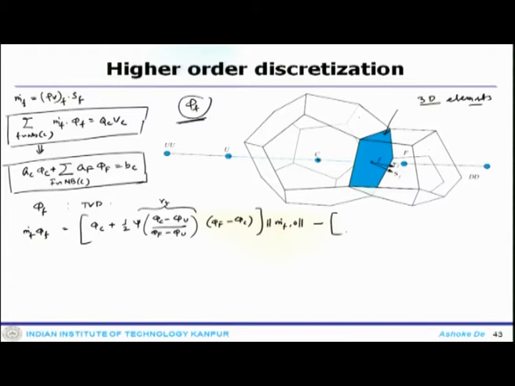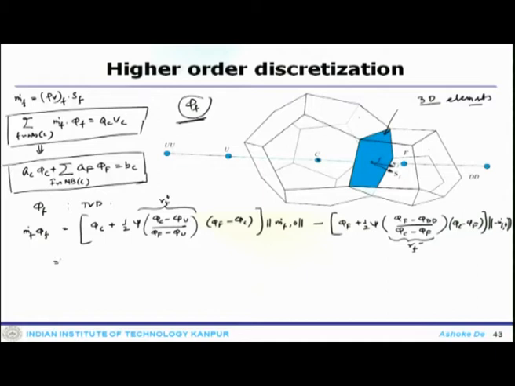Minus, similarly, phi F plus half psi times (phi F minus phi DD) by (phi C minus phi F), which is again the RF minus, multiplied with (phi C minus phi F), multiplied with minus the max of minus m dot F and 0, the magnitude.